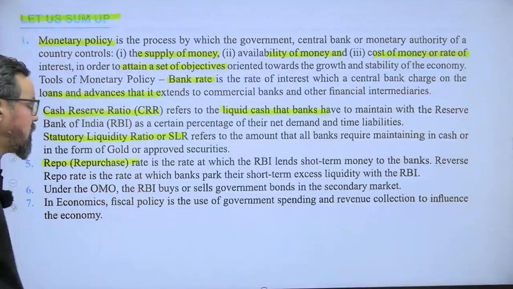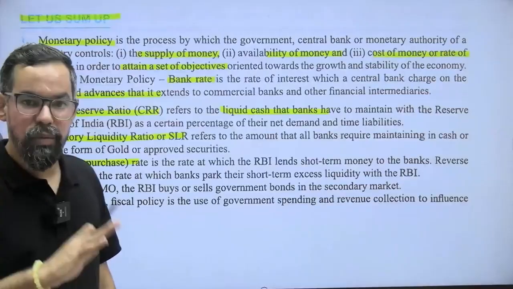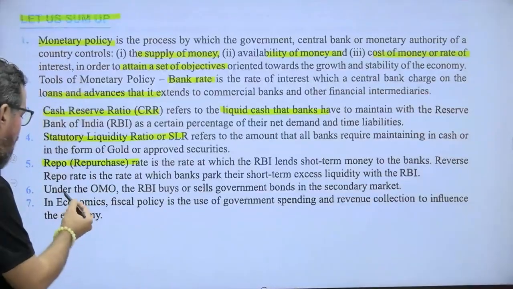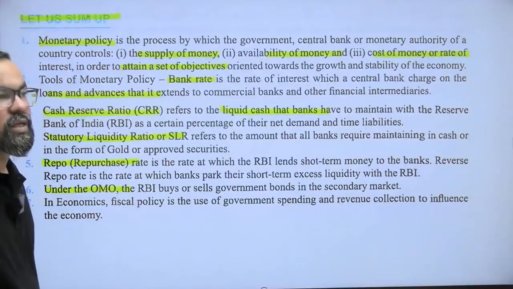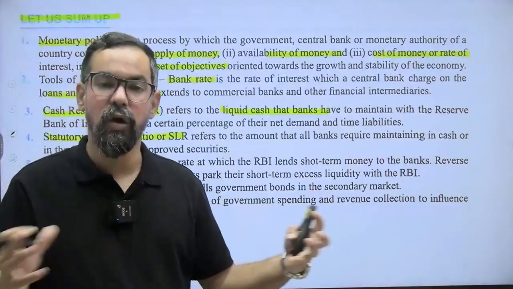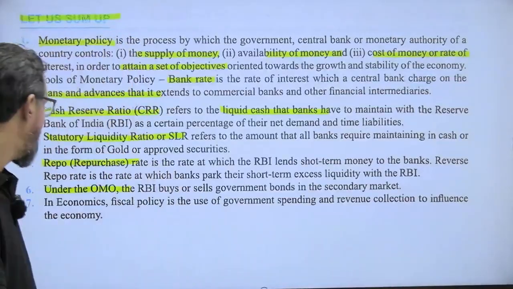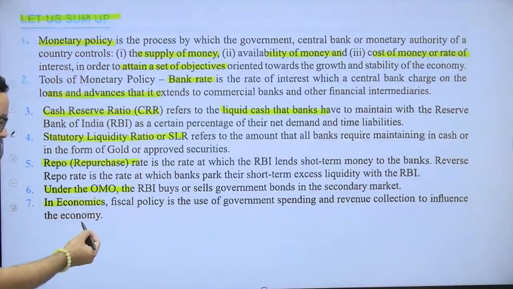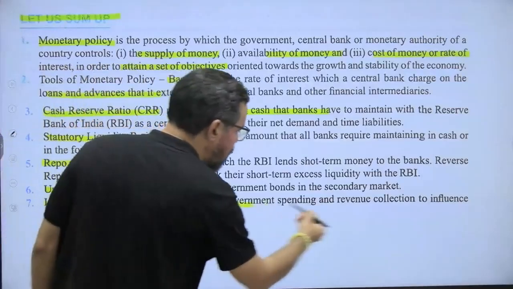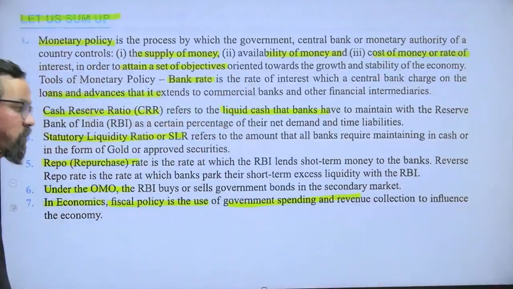Repo rate, the repurchase rate, is the rate at which RBI lends money to commercial banks for the short term. Open market operation is the process of buying and selling government securities through RBI. And in economics, fiscal policy is the use of government spending and revenue collection to influence the economy.